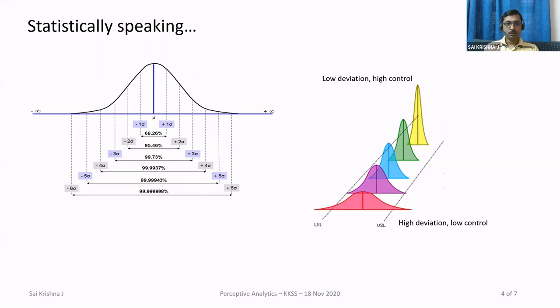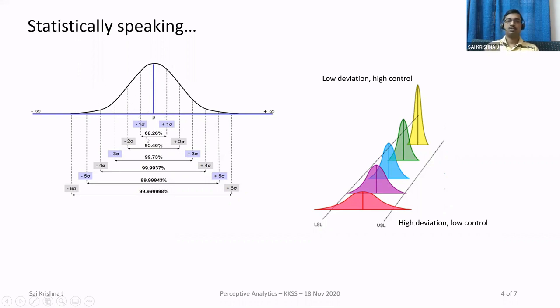So you see this thing, right? The symbol mu corresponds to the mean of the distribution. This is plus infinity and minus infinity, and on both sides of the mean you have something called the sigma level. Sigma stands for standard deviation. So 1 sigma means one standard deviation from the mean, 2 sigma means 2 standard deviations from the mean. So 1, 2, or n standard deviations on the positive side of the mean, and the same on the negative side of the mean.